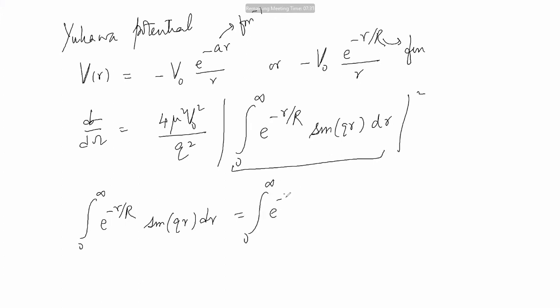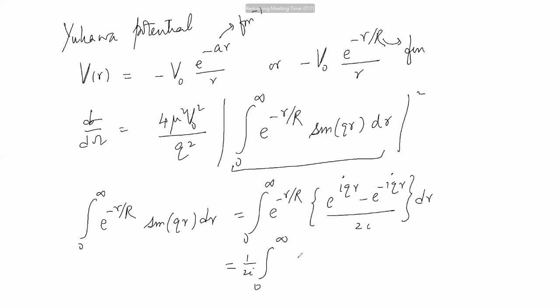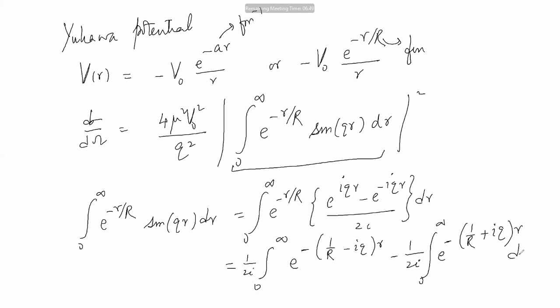This will become, I can write 0 to infinity e to the power minus r by R, and sine Q r becomes e to power iQr minus e to power minus iQr by twice i, dr. And that implies I can write this expression as 1 by twice i outside, 0 to infinity e to the power minus (1 by R minus iQ) r, minus 1 over twice i, 0 to infinity e to the power minus (1 by R plus iQ) times r. Am I correct?